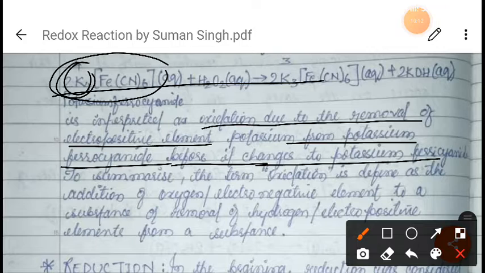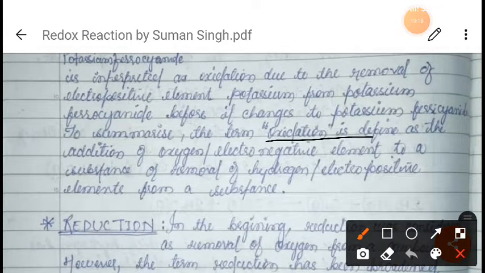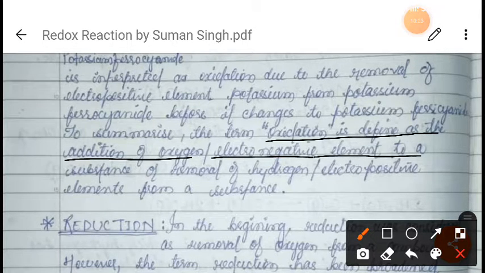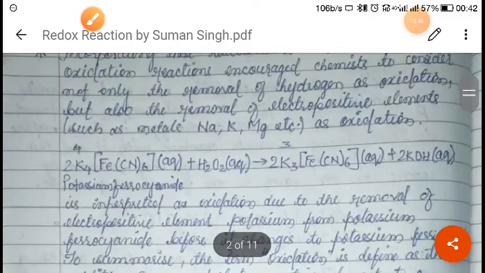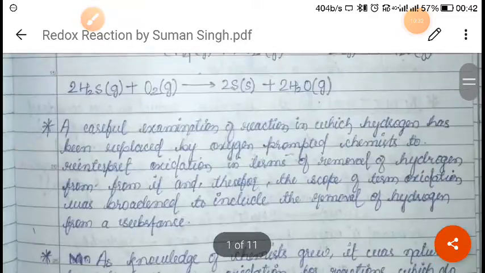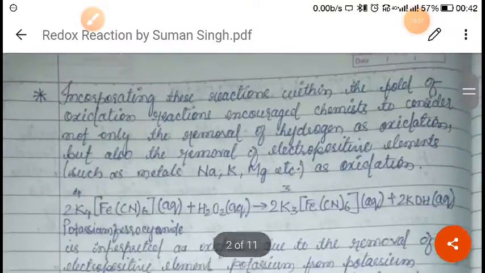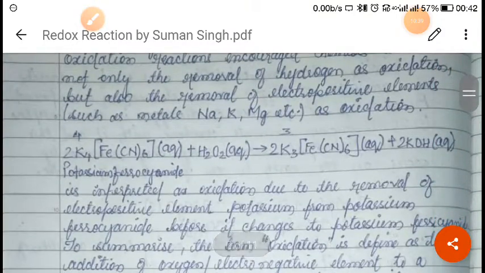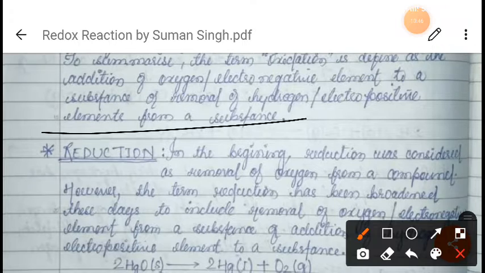To summarize, how can we define the term oxidation now? The term oxidation is defined as the addition of oxygen or an electronegative element to a substance, or the removal of hydrogen or an electropositive element from a substance, right? I hope you have understood this concept. Addition of oxygen or an electronegative element to a substance, or removal of an electropositive element or hydrogen from a substance, is called oxidation, right? So I hope you have understood oxidation.